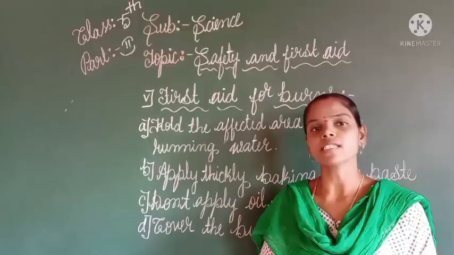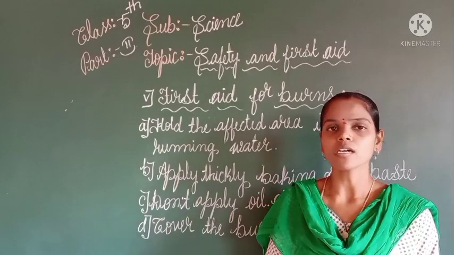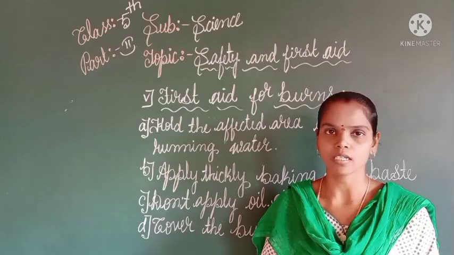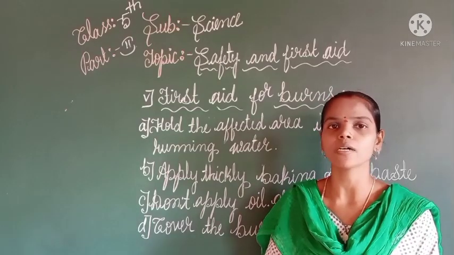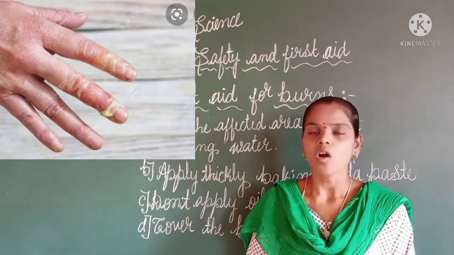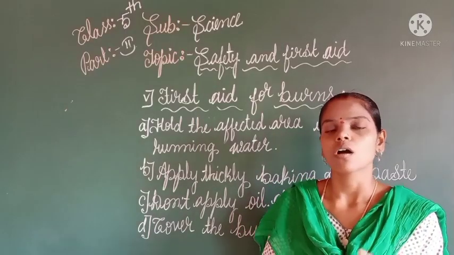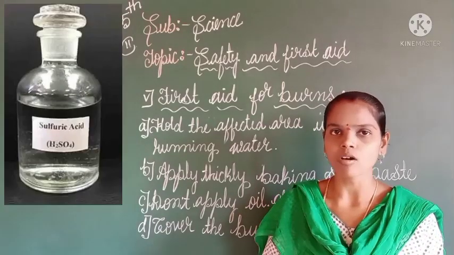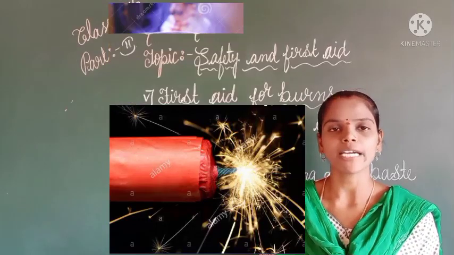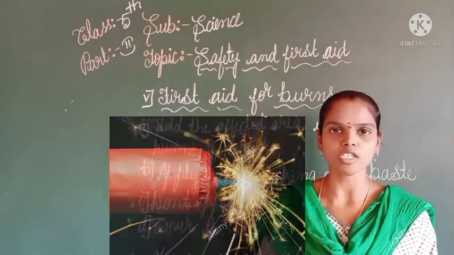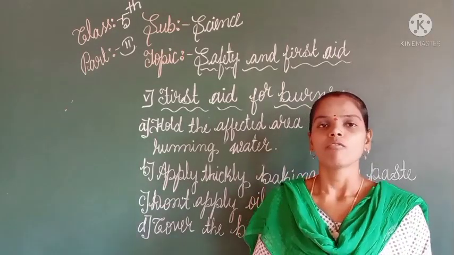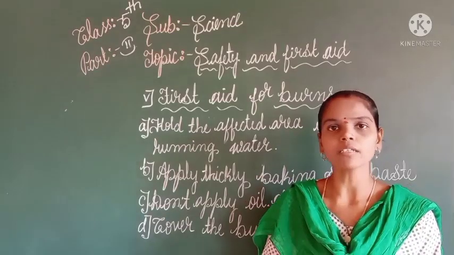Dear students, now let us discuss in detail the first aid steps that can be given to a burn person, a person who gets a burn on their skin. Burns can be caused by exposure of the skin to acids, hot utensils, or firecrackers. These are the situations in which the skin is exposed to burns.